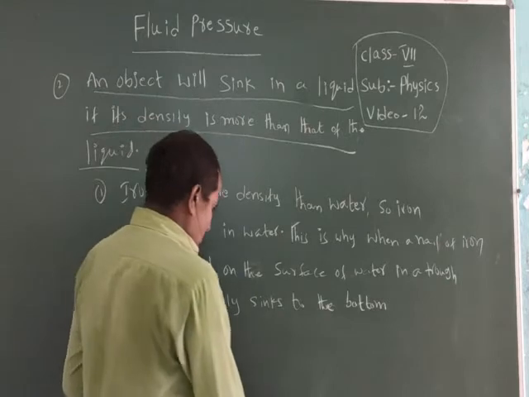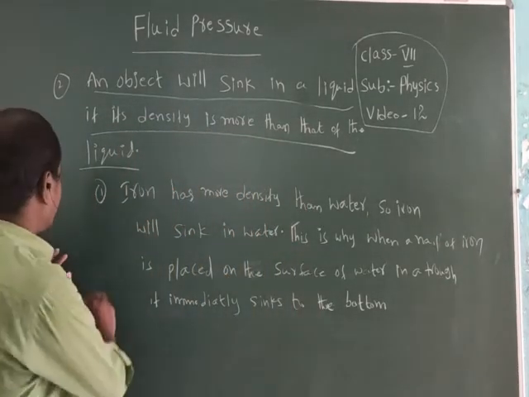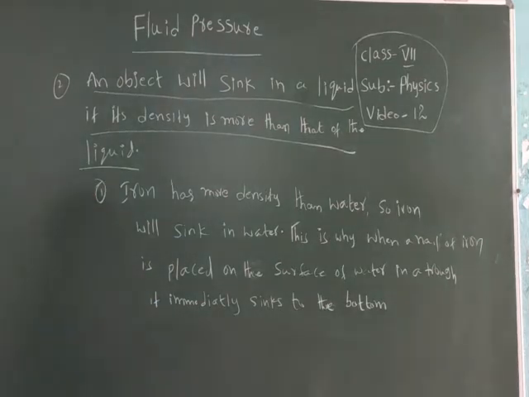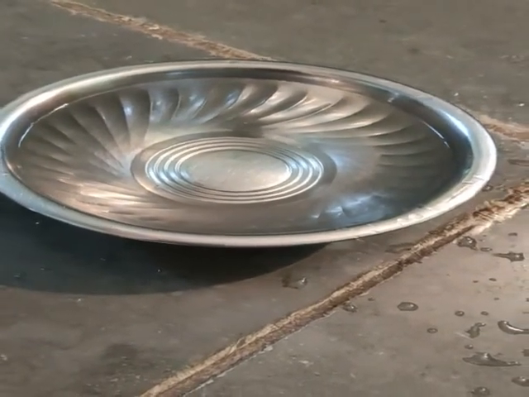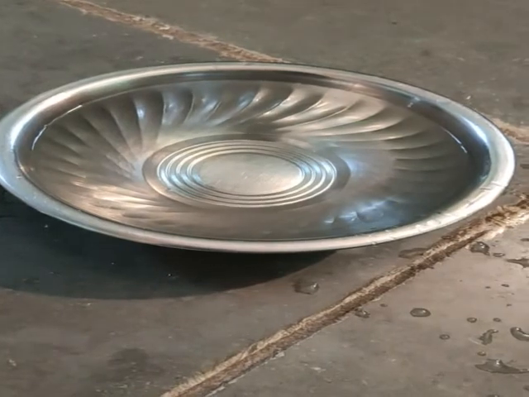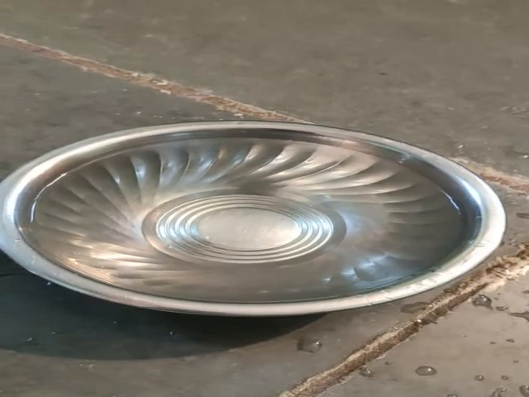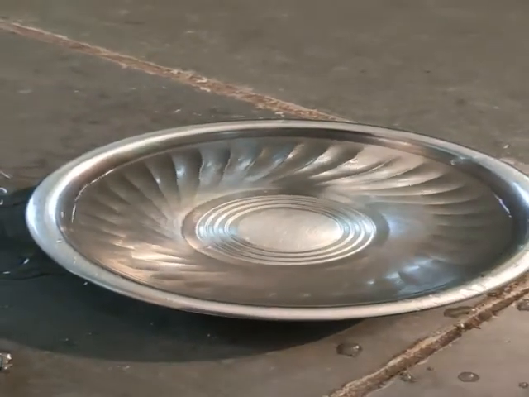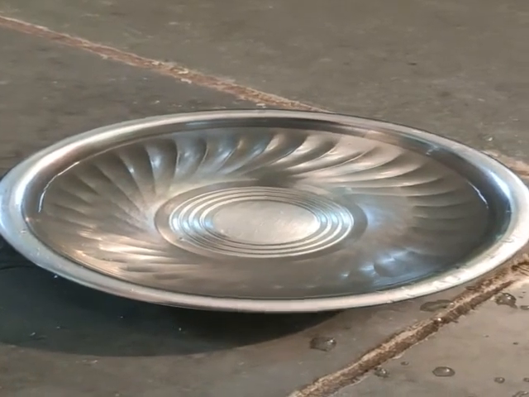Okay, now I will explain with the practical. See here. Okay, now listen. Another one: if the density of the object is more than the density of the water, that means the density of the water is less than the density of the object, then the body will sink.